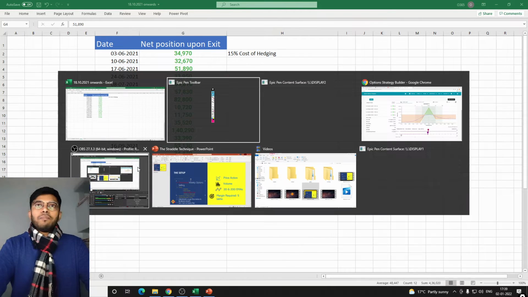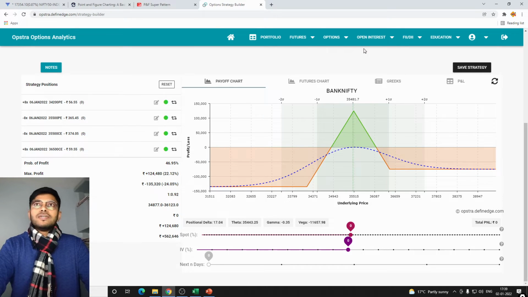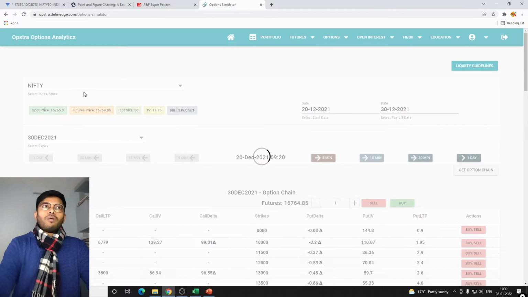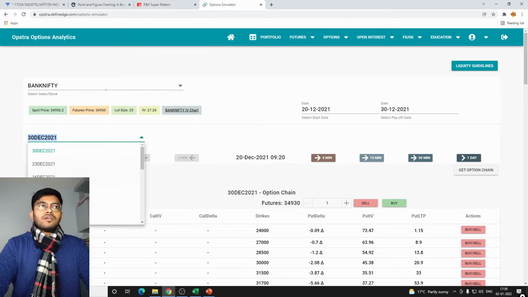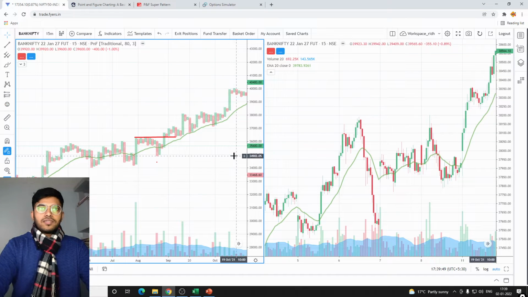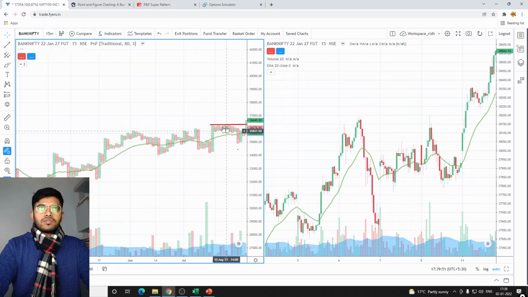So let's quickly jump in now and simulate this strategy. I'll be using the option simulator by Opstra. It's quite useful, you can also check. So on 30th of September we did enter into a trade, and after that, yeah, this is 7th of October. 7th of October will be entering. Let me just adjust this screen first here and delete all the things here.